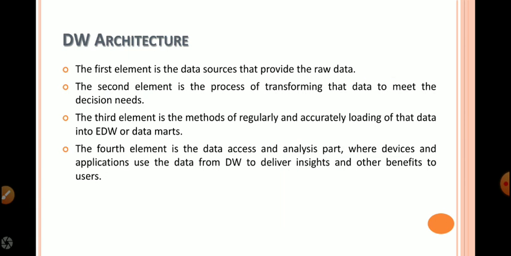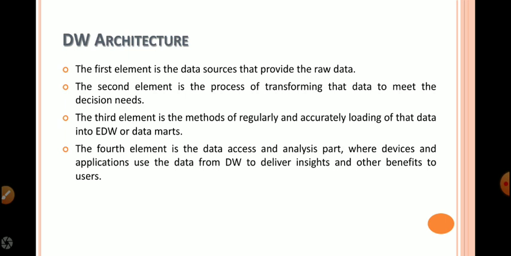Data warehouse architecture. As I told you, the first element is the data source that provides the raw data. The second element is the process of transforming the data to meet the decision needs. The third element is the methods of regularly and accurately loading the data into the data warehouse, either enterprise data warehouse or logical divisions of data warehouse.